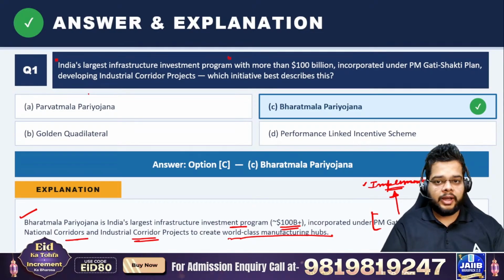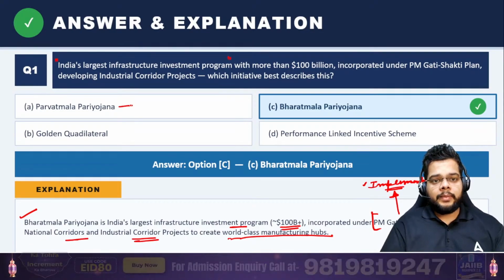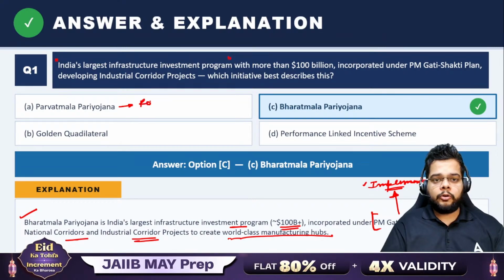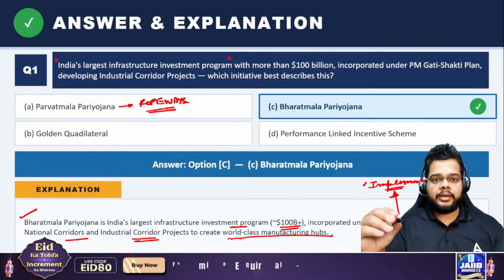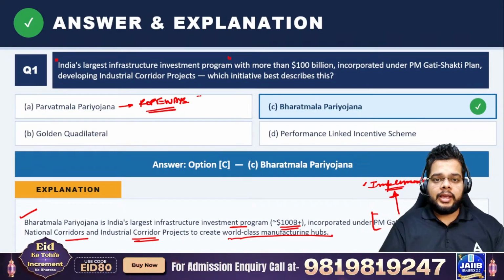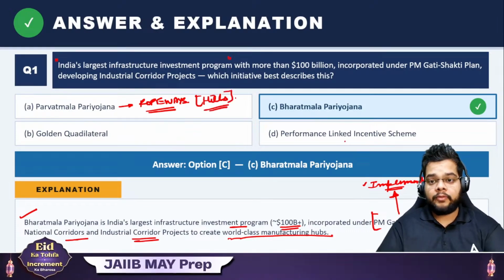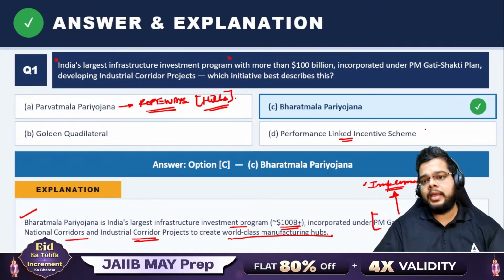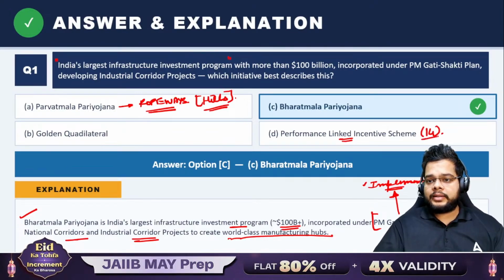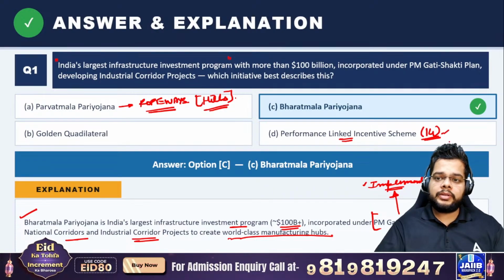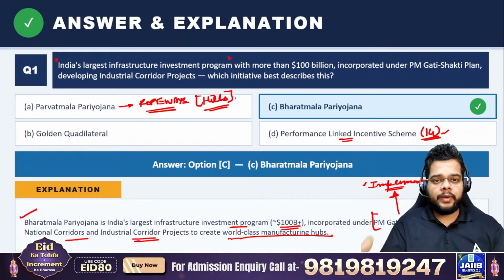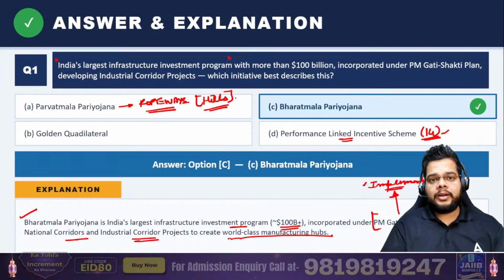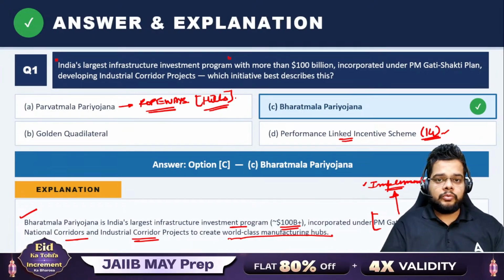Very important to know for our examination. Then we have Parvatmala Pariyojana also, which talks about what? The ropeways. Fine. Via the ropeways, we are establishing the mode of communication, mode of transportation on the hills. Fine. The hilly areas of our country. Fine. Next, we have the performance linked incentive also, the PLI scheme, wherein 14 important sectors have been identified that if you are producing in these 14 sectors, then we will be providing you some incentives. So the ultimate focus is to create jobs, to make the Indian youth employed.